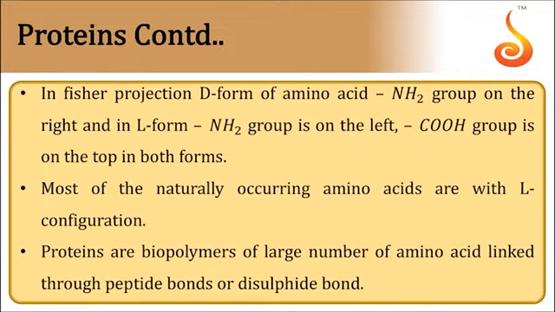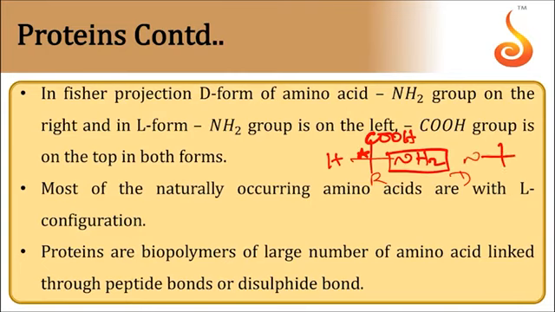In the Fischer projection formula of an amino acid, if you take COOH on top, R at the bottom, and NH2 and H on the sides, since NH2 is on the right hand side at the chiral carbon, this is a D amino acid. If NH2 is on the left hand side, that is an L amino acid.